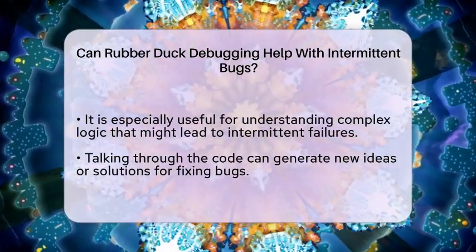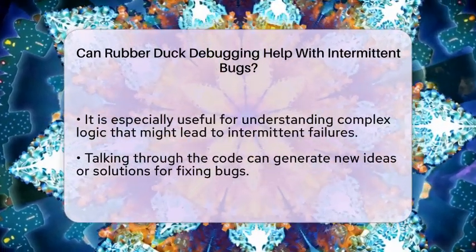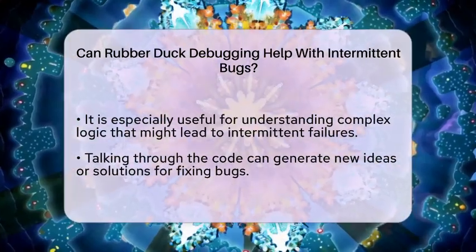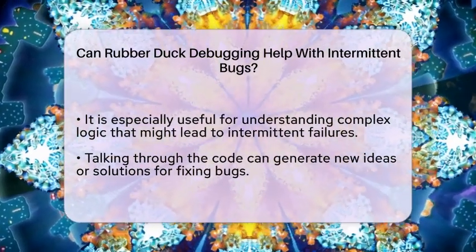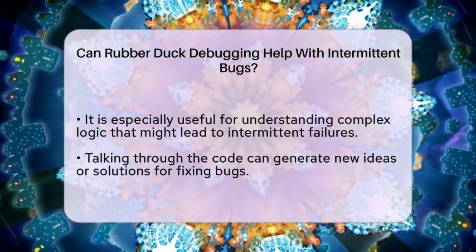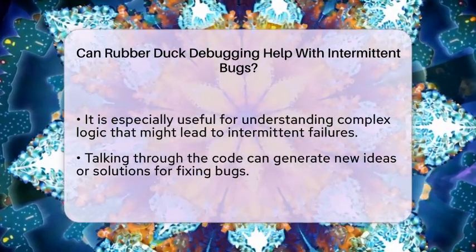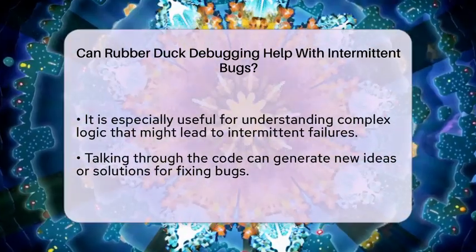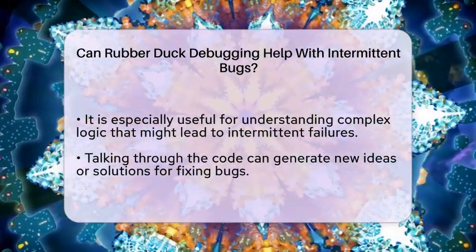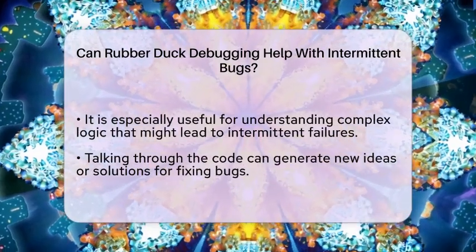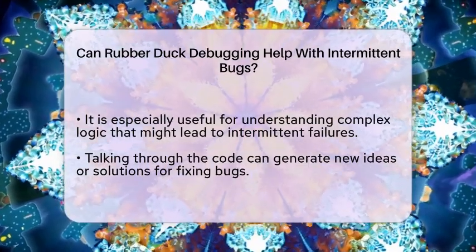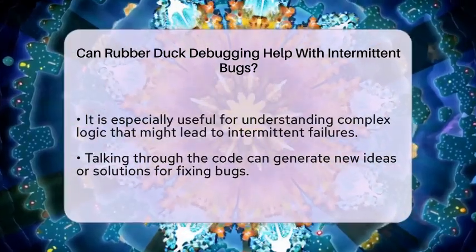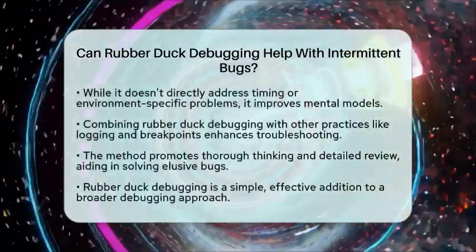When facing an intermittent bug, explain the overall goal of the code, how each function works, and what should happen under different conditions. This can help you see where your understanding might be incomplete or mistaken. While rubber duck debugging is not a magic fix for timing or environment-specific issues, it is a powerful tool for improving your mental model of the code. It can make you more aware of subtle mistakes that cause intermittent bugs.